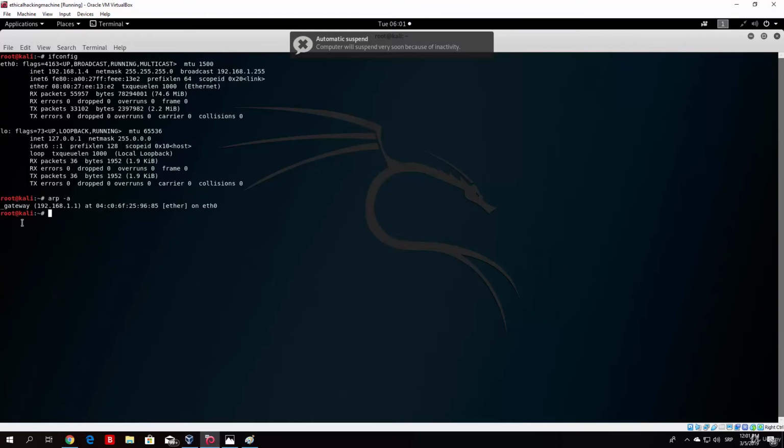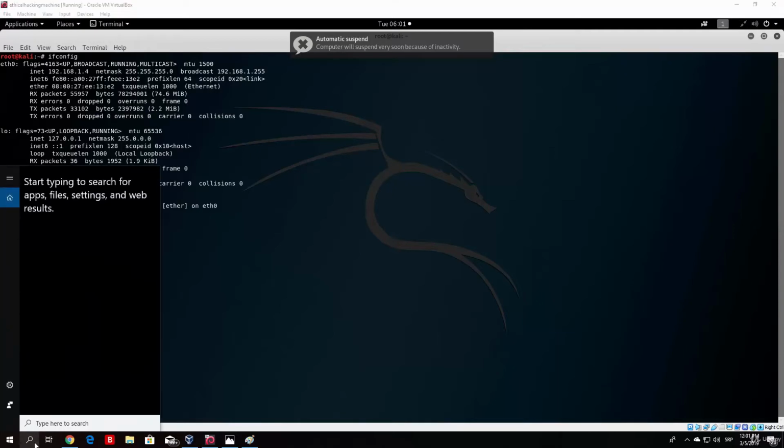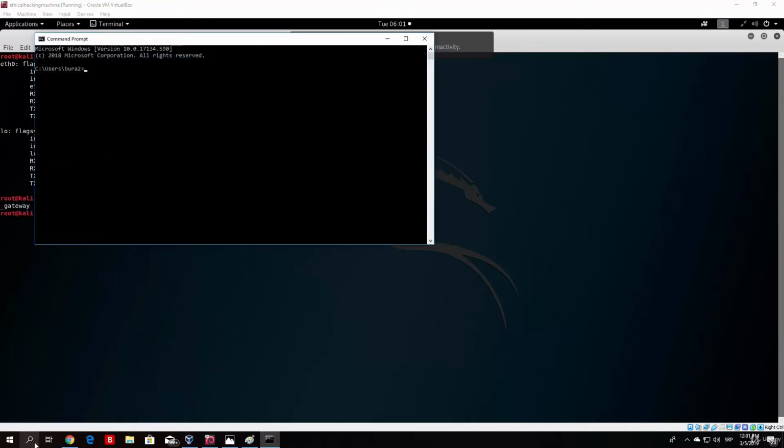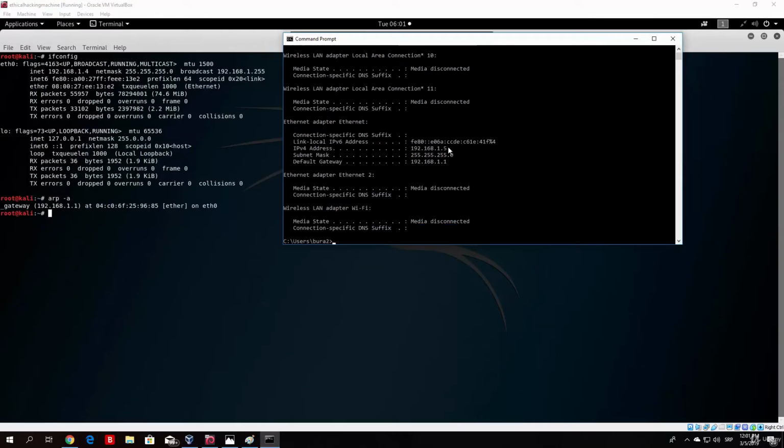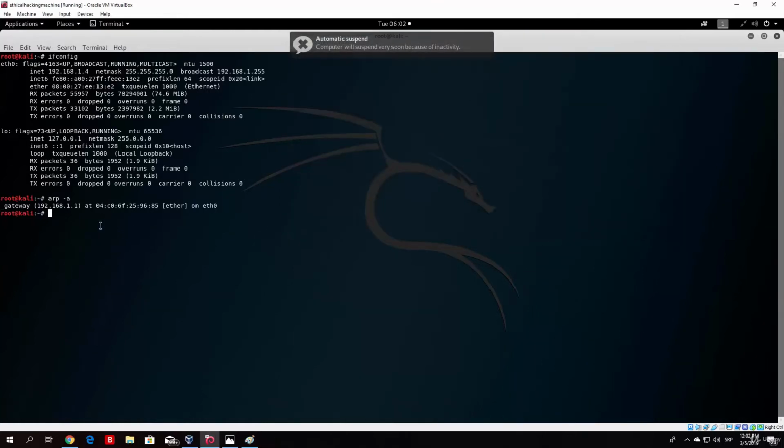Now, as we can see right here, I, for example, do not have my main PC in my ARP table, so let me show you how you can do it. Let me open my command prompt and find out the IP address of my main PC. You will see the IP address of my main PC is 192.168.1.5.